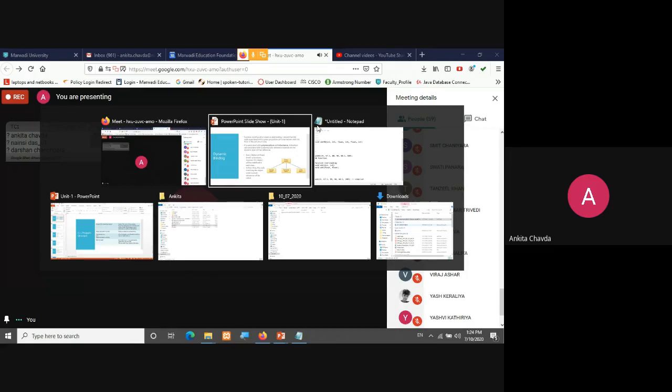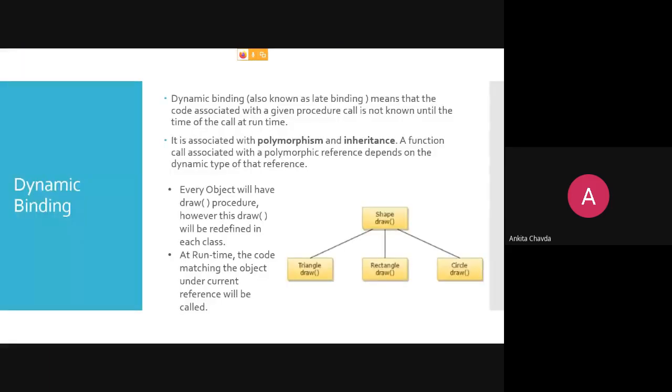So every object will have a draw procedure. However, this draw will be redefined in each and every class. This draw method's code will not be the same, because the shape is different. For a rectangle, the vertices, fill color and everything will be different. In the same way it is different in circle, different in triangle. So this method's code is not the same. They all have their own method, right?